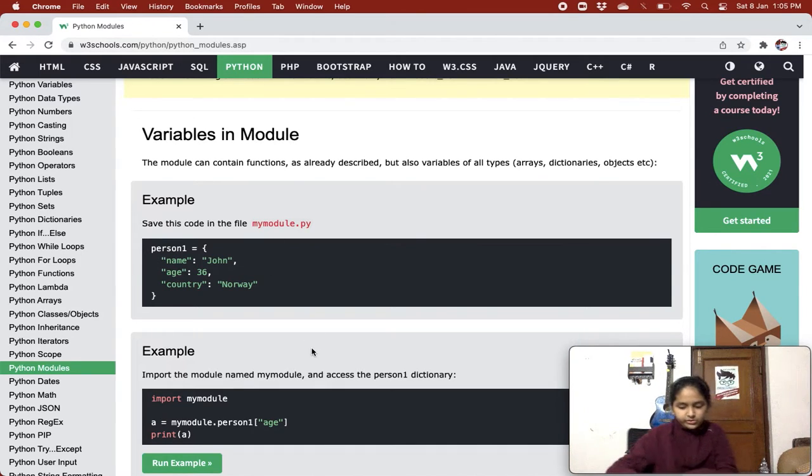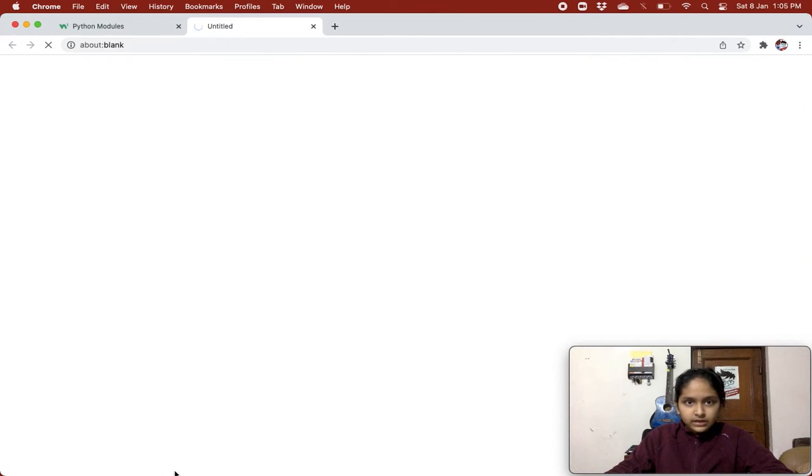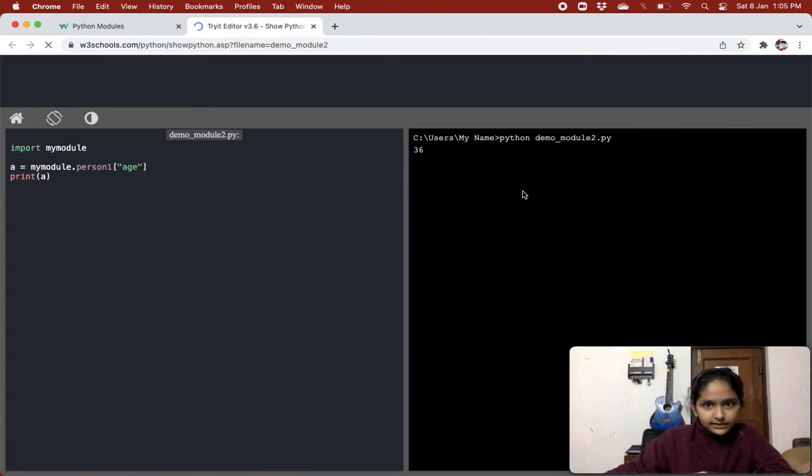So we are giving the name of the module, then the variable name which is person1, and then we are doing age. As we know, if we give the name of the key, then we will get the value. So we get 36 when we print a, look. All right.